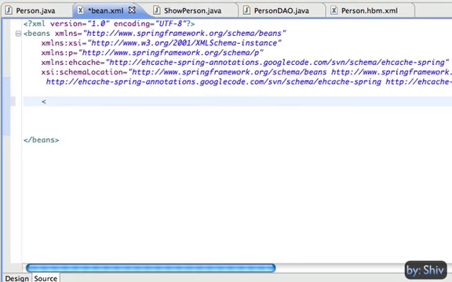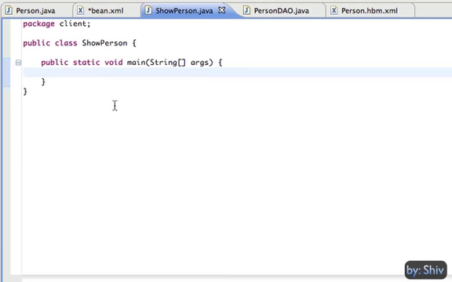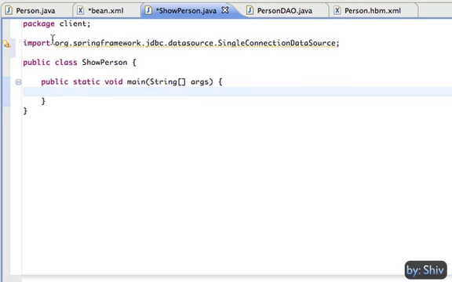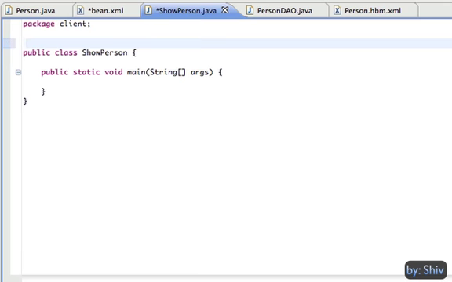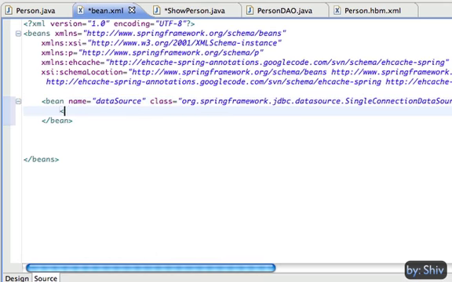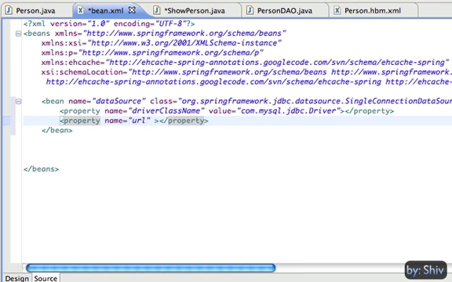Now we have to declare a bean first. We have to create a data source bean to which we pass the necessary details to connect to the database, and if it succeeds, it's going to return the connection object. We create a data source bean of class SingleConnectionDataSource and set the required parameters to connect to the database, like driver class name to the MySQL driver class, that is com.mysql.jdbc.Driver, URL to the URL of the database server, jdbc:mysql://localhost/test, user to root, and password empty.